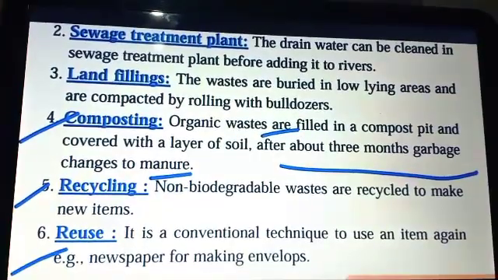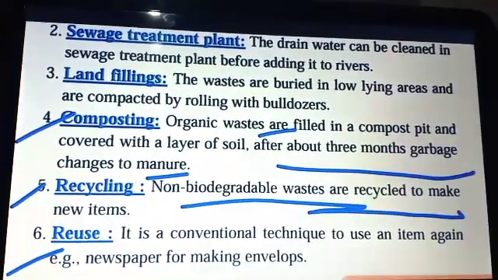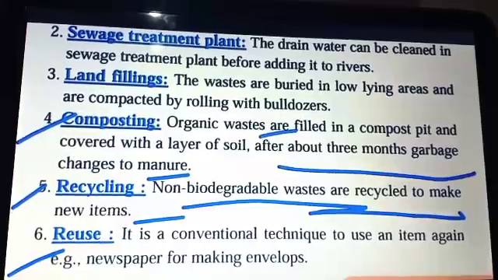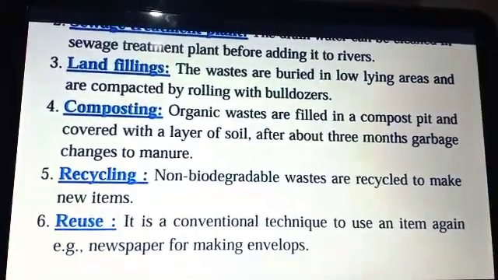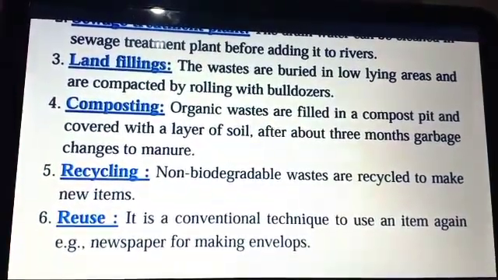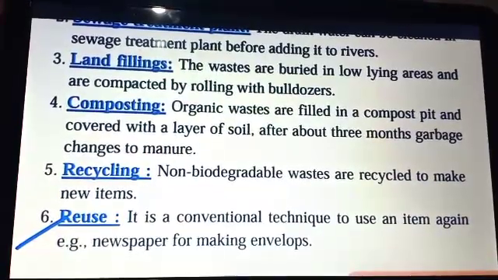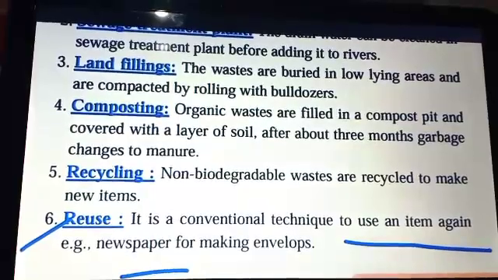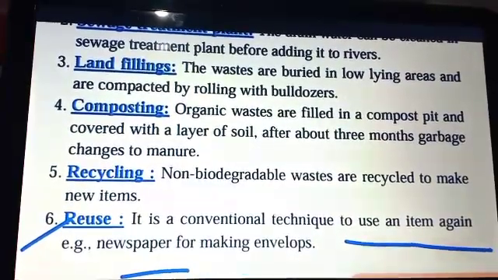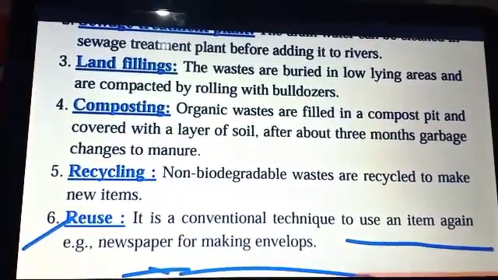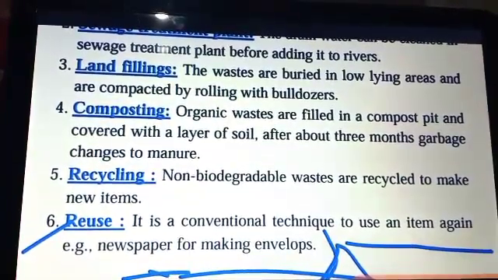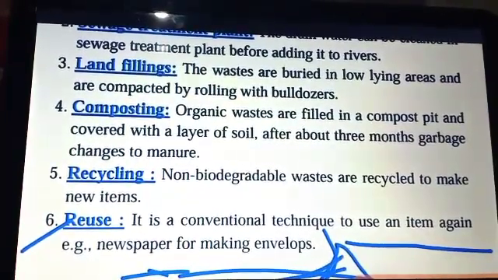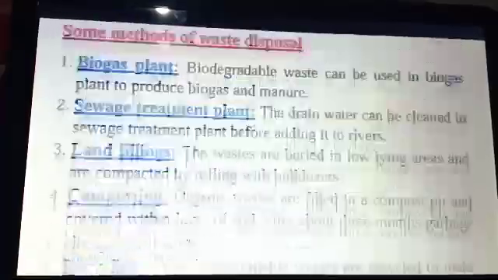Non-biodegradable waste is recycled to make new items, whereas reuse is a conventional technique to use the item again and again. So that is reuse. For example, newspaper we use for making envelopes, bags, some crafts, etc. So these things we consider as reuse.